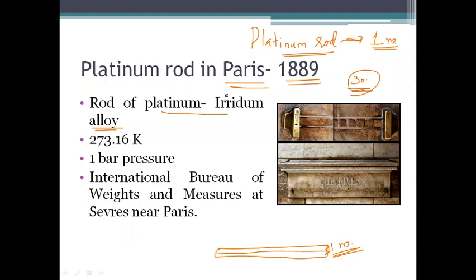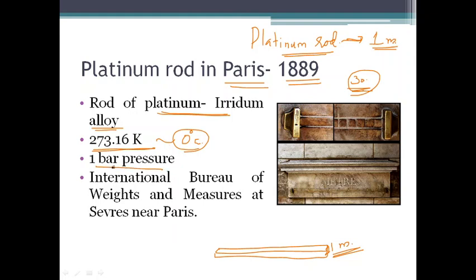So this was the standard meter that was kept in Paris, and this was the standard reference with which all measurements were compared in this time period. And other peculiarities of this rod were the temperature at which measurements were made, 273.16 Kelvin, or approximately 0 degrees Celsius, which is the melting point of water.